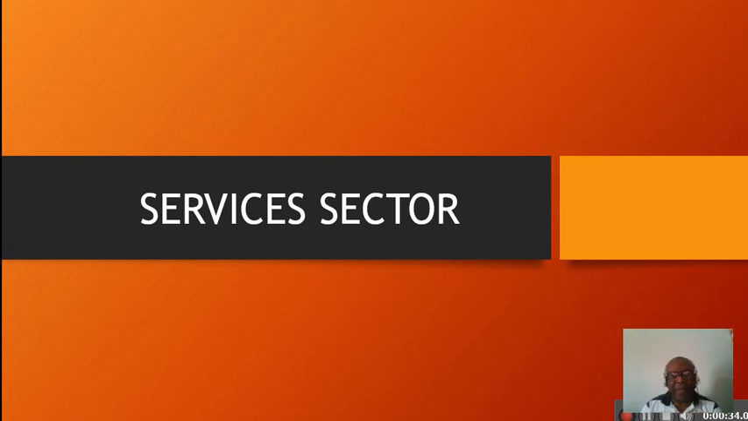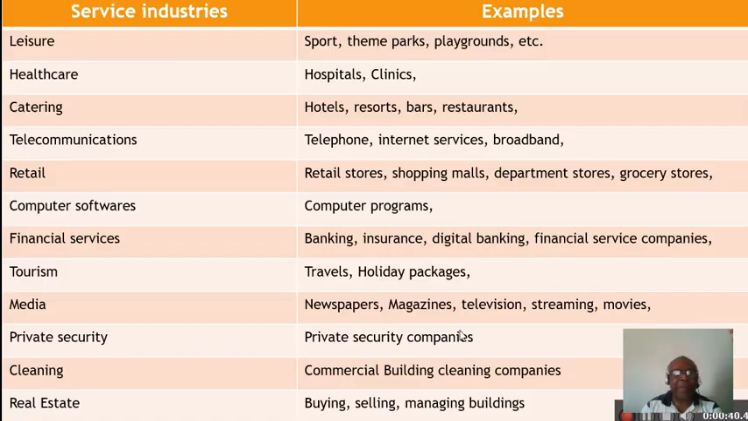So, what are the segments that constitute the services sector? Here, in the services sector, the services industries, we have examples on this side. The first one is leisure. Leisure is composed of sports, everything about sports, theme parks, playgrounds. That is the place you can stay and have a good time when you are not working.